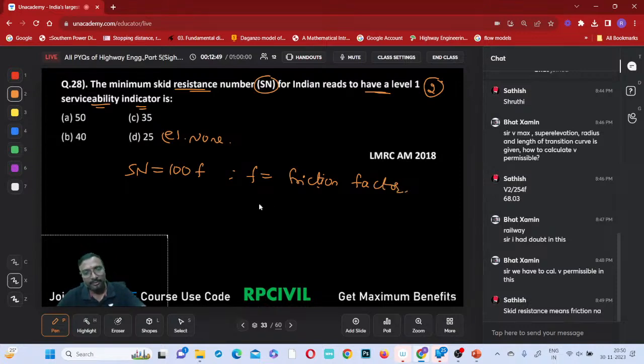So when you know this F, the friction factor, right, F is your friction factor, or you can also call it the coefficient of friction. Why is it called the friction factor? Because the frictional force is equal to the coefficient of friction into the normal reaction. So the coefficient of friction equals the frictional force divided by the normal reaction, right? So you can call it that.